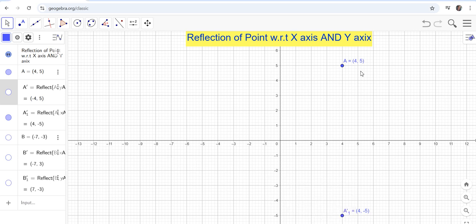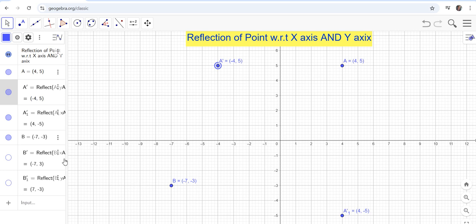If I take a point A (4, 5), and with respect to y-axis, let's see its reflection. Yes. So we can see the x-coordinate changes its sign, whereas the y-coordinate remains the same. Dear students, I am taking one more point B (-7, -3).